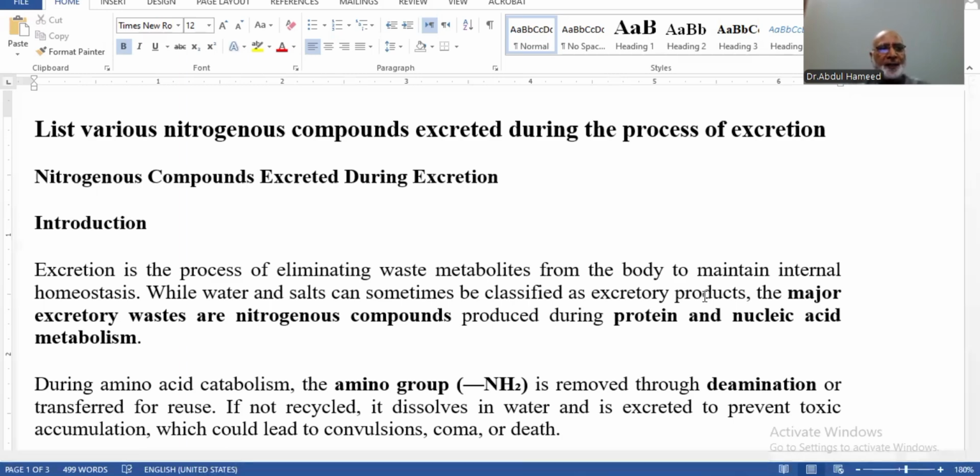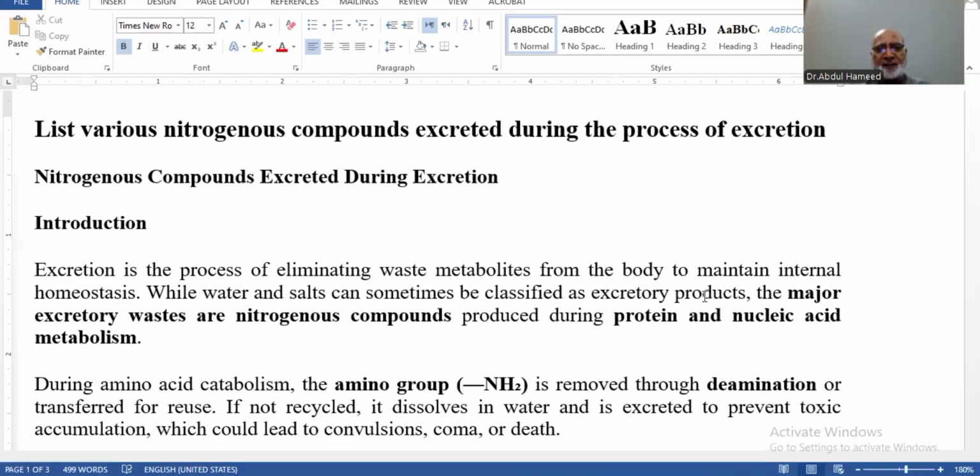So let us have some introduction. Excretion जो है is the process of eliminating waste metabolites, यानी वो मटेरियल जो किसी मेटाबॉलिक रिएक्शंस के अंदर प्रोड्यूस हुए हो, from the body to maintain internal homeostasis. हमें पता है कि homeostasis is the maintenance of constant internal environment irrespective of the external environment, and body has to withstand the fluctuations and the changes, harmful changes in the external environment. तो homeostasis के लिए excretion is very important.